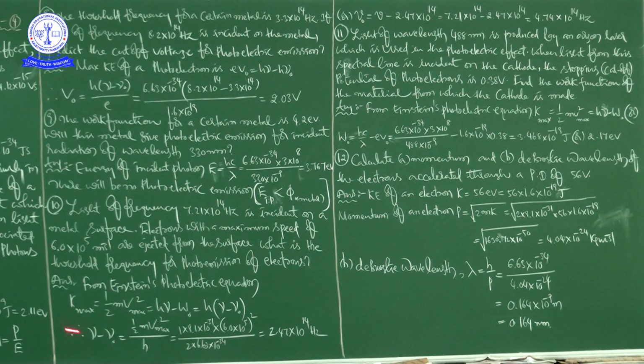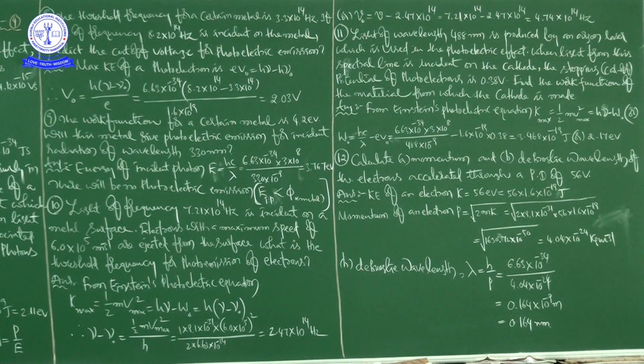So from these two things, nu minus nu naught is equal to half m v maximum square by h. Then substitute the values and do the mathematical calculation. This division will give us 2.47 into 10 to the power of 14 Hz. This is the value we got from the problem, nu minus nu naught.